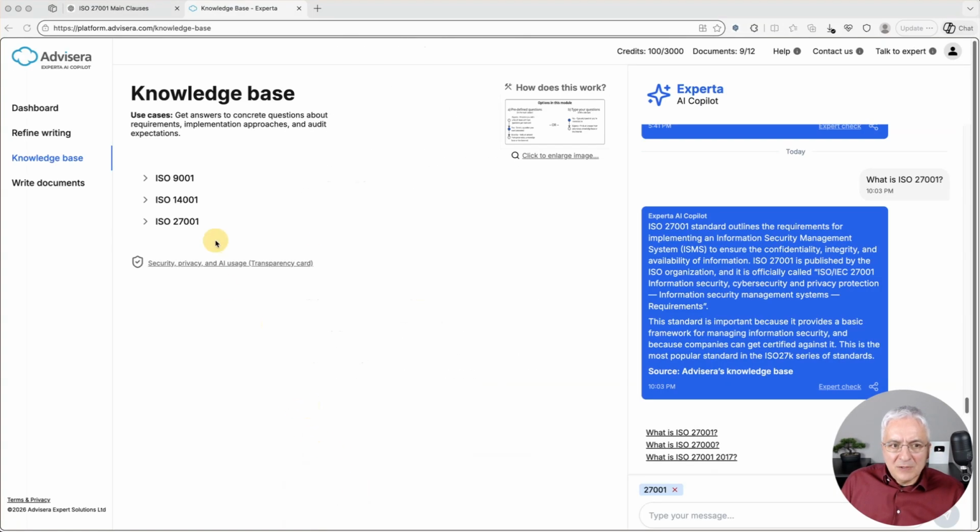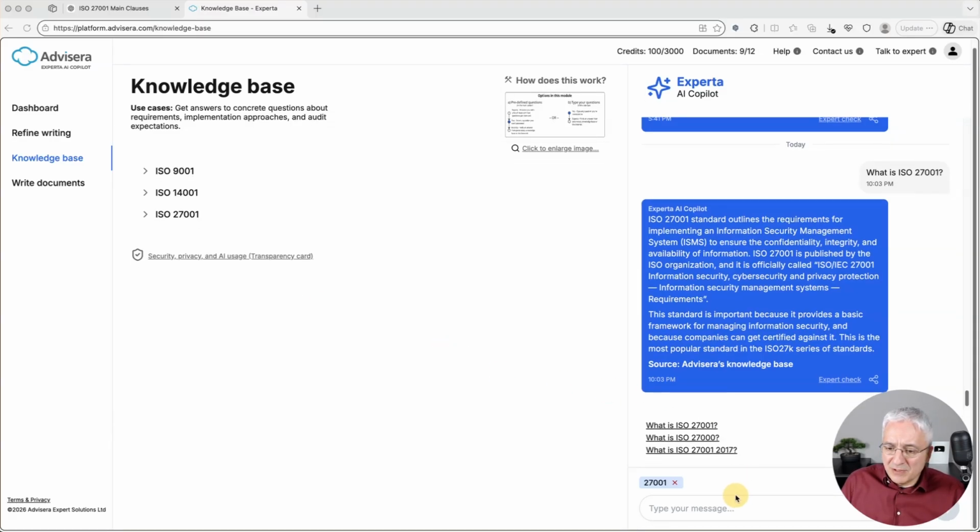Okay, let's see now how this Experta AI Copilot answers these questions. Just to explain, this is a specialized AI-powered tool for compliance professionals. So it's not intended for the general public, it's for someone who is doing compliance for a living. And basically, it is trained on Advisera's proprietary knowledge base. So there are something like 40,000 questions and answers that are used to train this Copilot. Anyway, let's start with some general questions first.